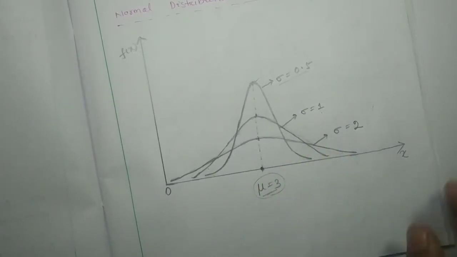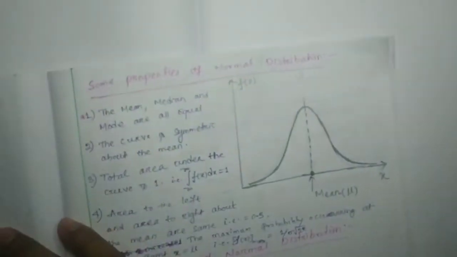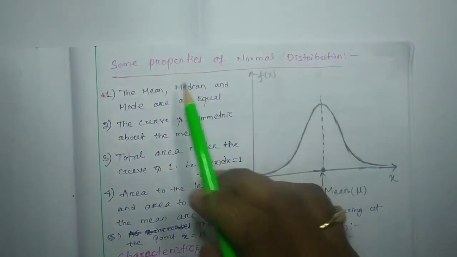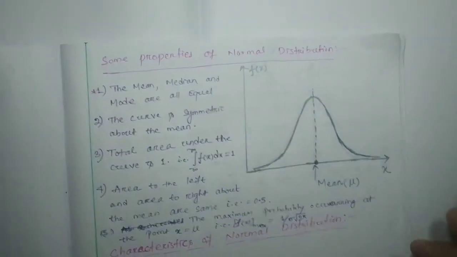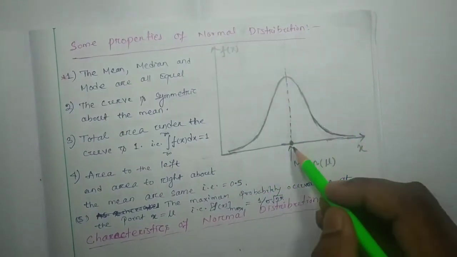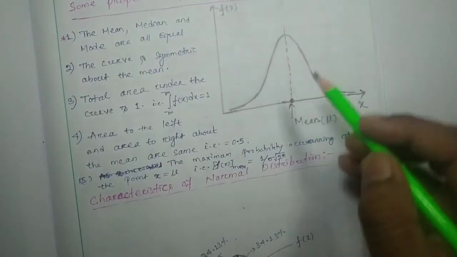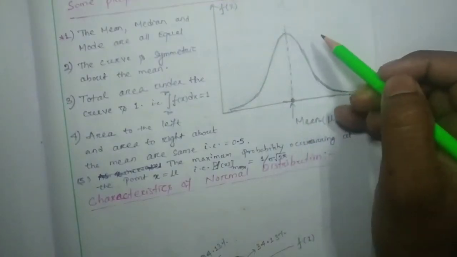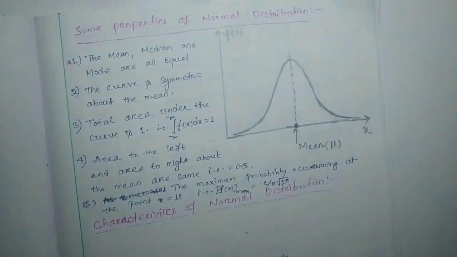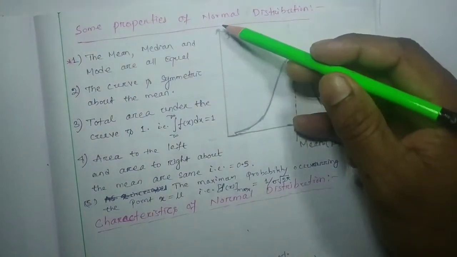Now we have to discuss some important properties of the normal distribution. So this is the typical normal distribution curve, where this point is called the mean, where we are going to get the maximum probability. Along this axis we consider the PDF.